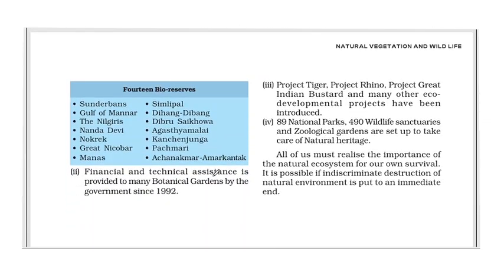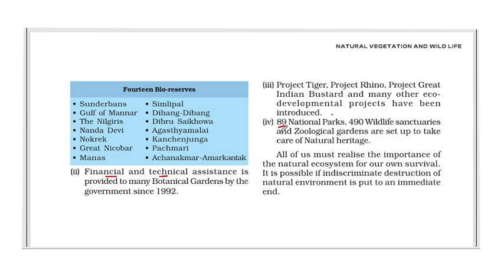Now, financial and technical assistance has been provided to many botanical gardens by the government since 1992. So, the government provided financial as well as technical assistance to many botanical gardens. Then, Project Tiger, Project Rhino, Project Great Indian Bustard, and many other eco-developmental projects have been introduced. Then,